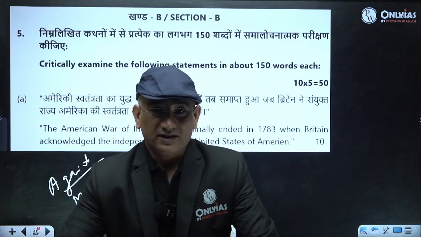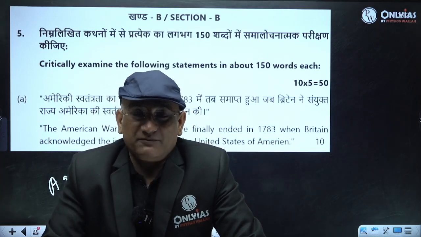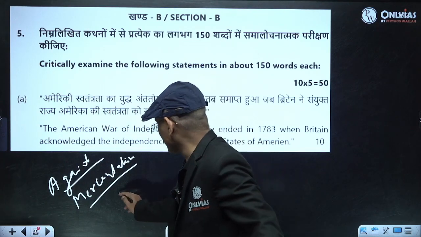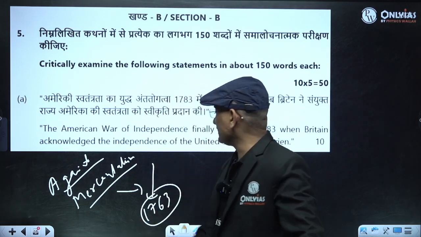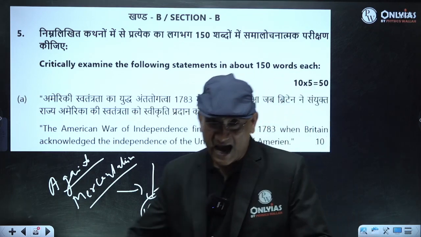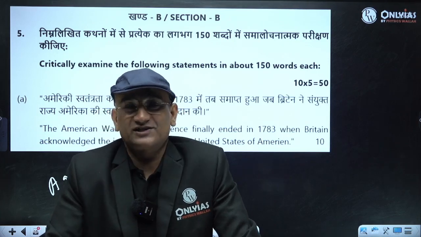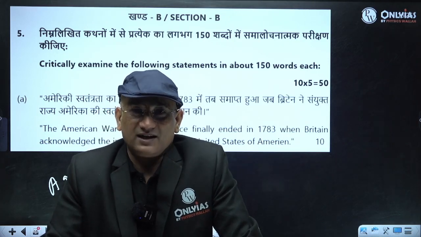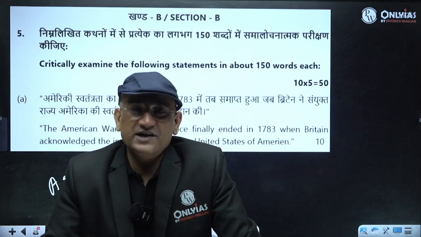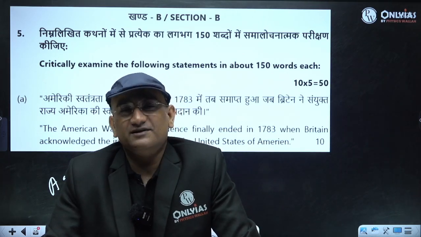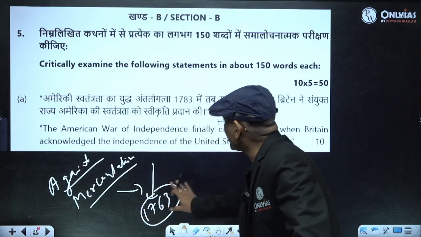And then after the Seven Years' War, you will see that they became very strict. After 1763, they started strictly implementing and imposed many taxes on the colonies, and the colonies said: no taxation without representation. You cannot impose tax. And there was reaction, there was mobilization. As they were enlightened, they started reacting. So there was progress of this movement.